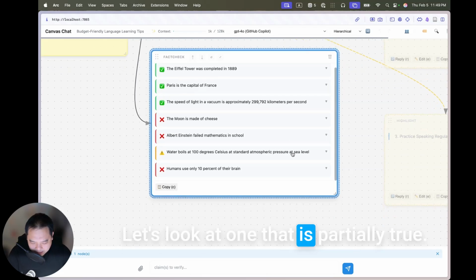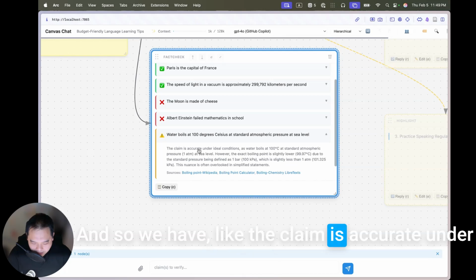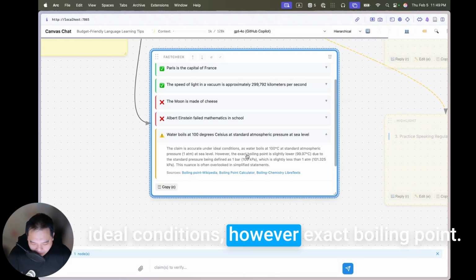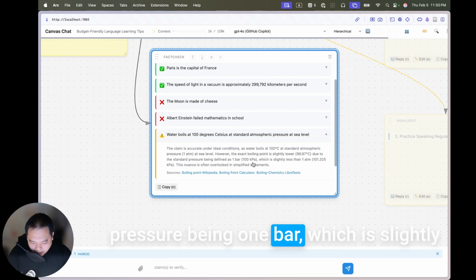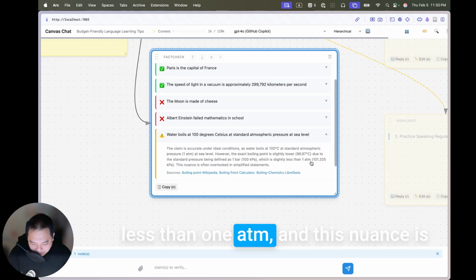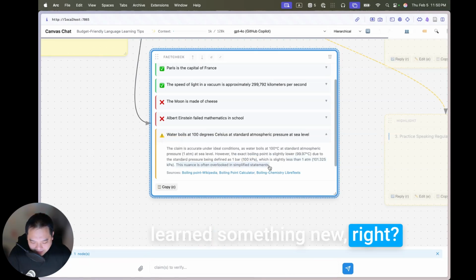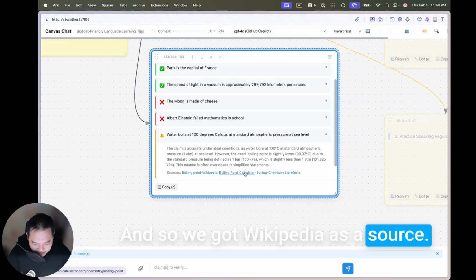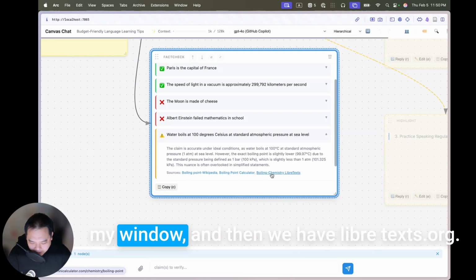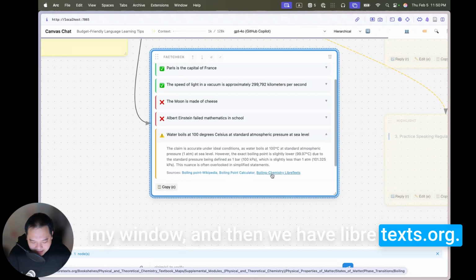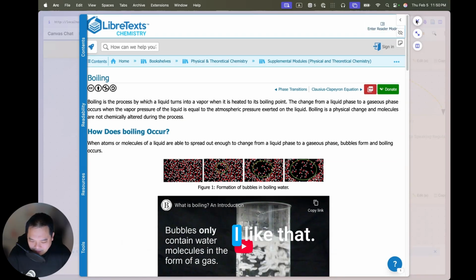Let's look at one that is partially true. The claim is accurate under ideal conditions. However, the exact boiling point is slightly lower due to the standard pressure being 1 bar, which is slightly less than 1 atm, and this nuance is overlooked in simplified statements. So today I actually learned something new. I didn't know that this was true. We got Wikipedia as a source, and this thing called omnicalculator.com/chemistry, I'm looking at the bottom left-hand corner of my window. And then we have libretexts.org. Oh, free and open source textbooks. Okay, cool. I like that.